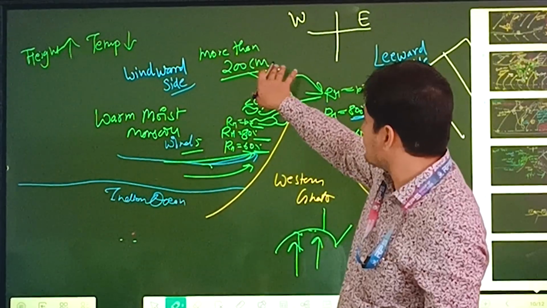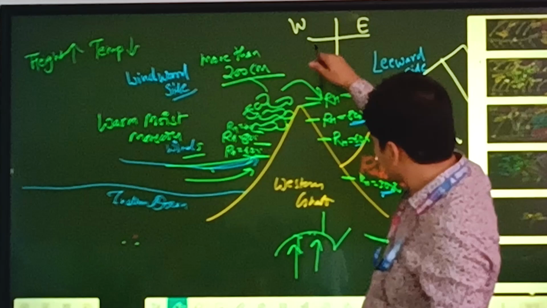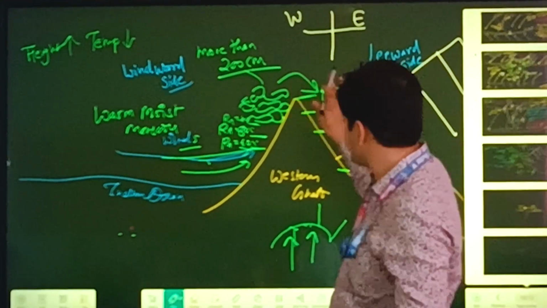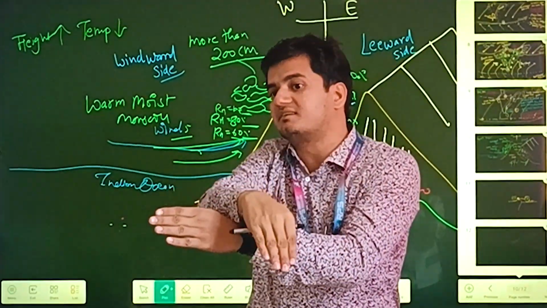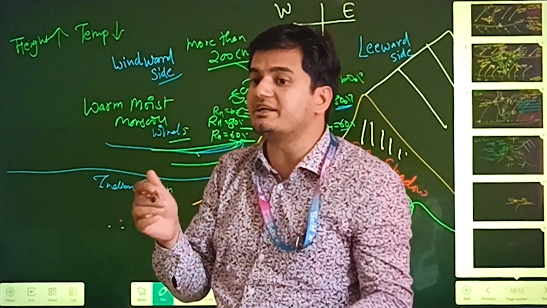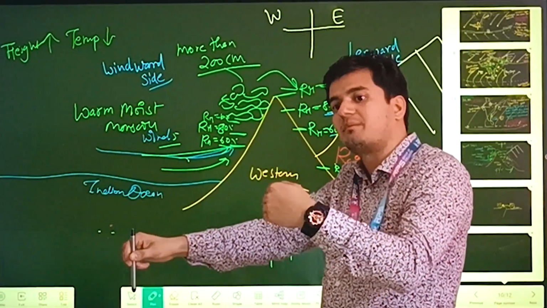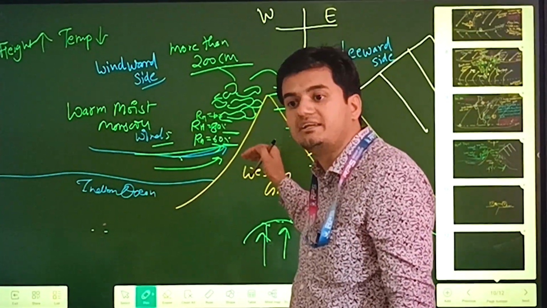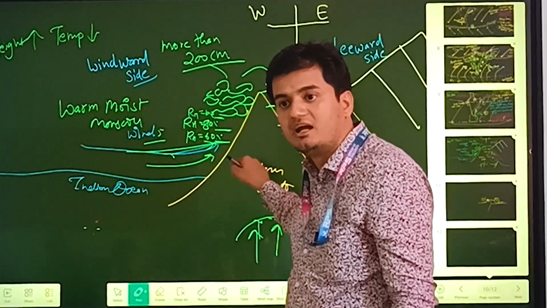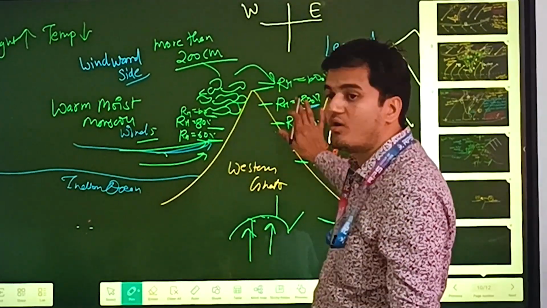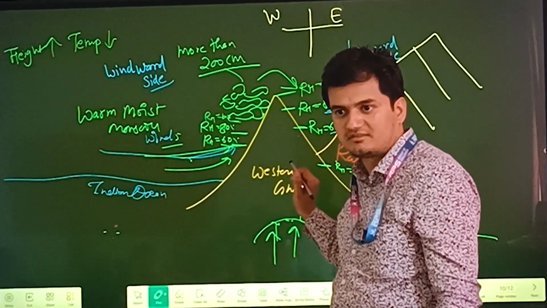But when these monsoon winds move across and reach the eastern slope of the Western Ghats, they will start to descend, and we will face the adiabatic increase of temperature. As the winds move downward, the temperature of these winds will increase. As the temperature increases, the relative humidity will also decrease. And this is why we don't have rainfall on the eastern slope of the Western Ghats.